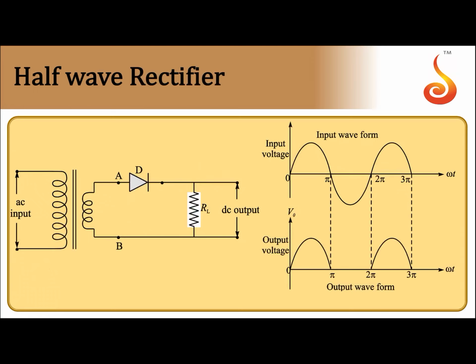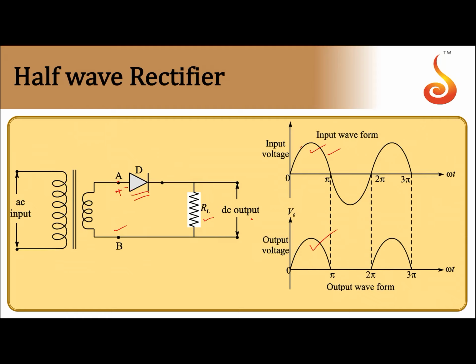The half wave rectifier consists of a single diode. It is connected to the secondary of a step down transformer. So the circuit is like this. There is a load resistance and it goes back to the transformer. Now when the input sine wave is supplied, let us say at point A, the positive half cycle starts, then this becomes positive, this becomes negative. Since it is positive, the diode conducts. So the positive half cycle is retraced as it is in the output, which is drawn across the load resistance.